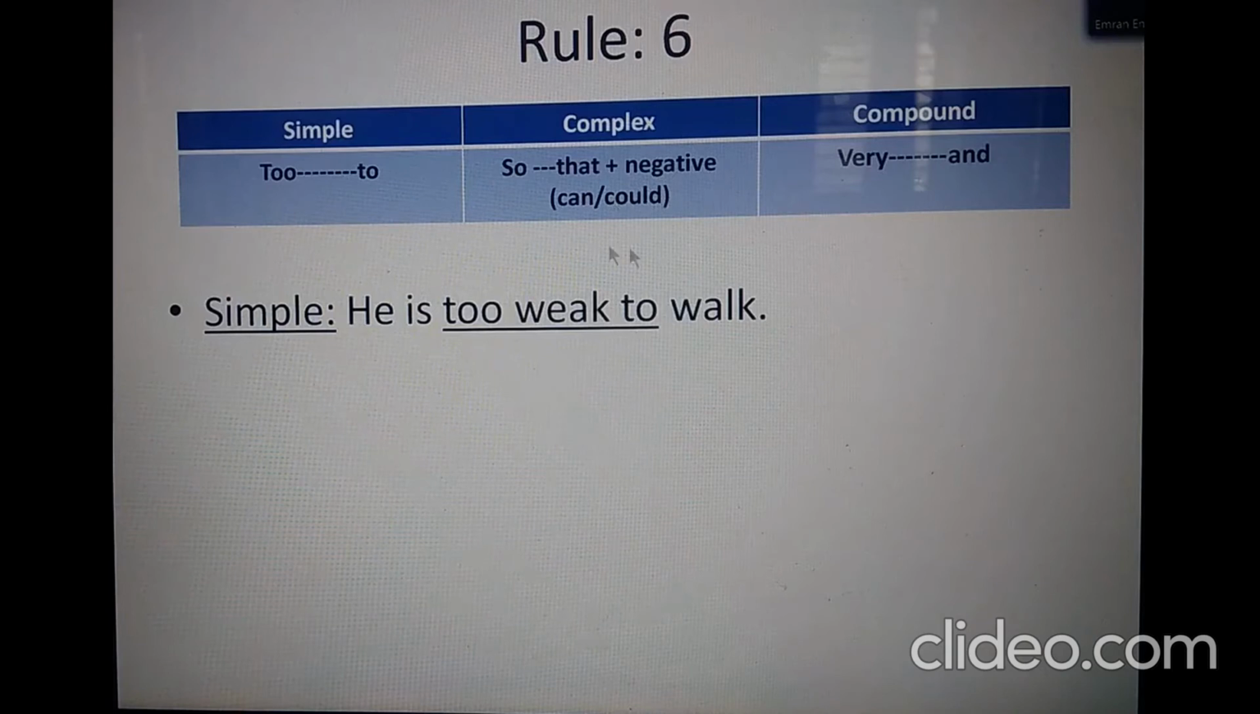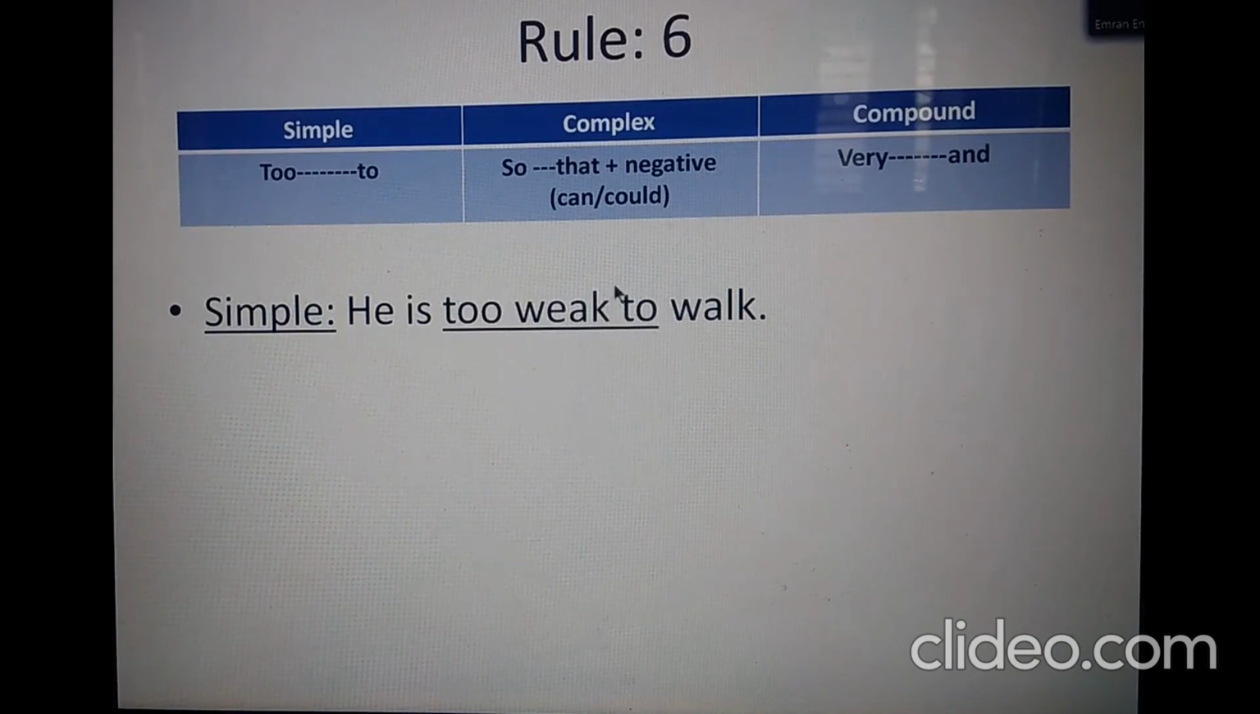So, changing the sentence from simple to complex and then to compound. We see a sentence which is in present tense. You see that the sentence has only one subject. The subject is he. And the sentence is in present tense. To make the sentence complex, we need to apply the rule: so in place of the first to, and the conjunction that in place of the second to.